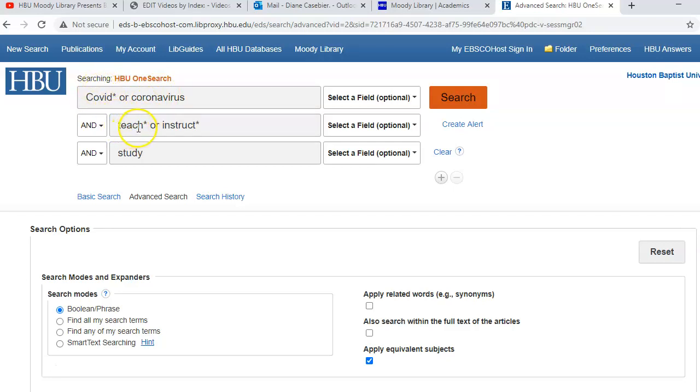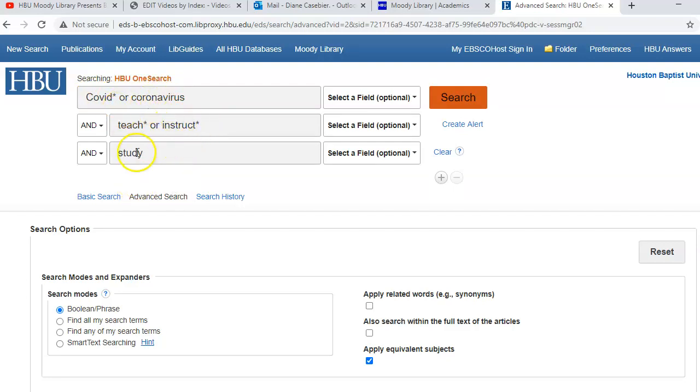I get teach, teacher, teaching, anything after this, instructor, instructing, anything after the T, either one of these words, so it's going to narrow it down. I'm going to have everything with coronavirus, everything with COVID, and I'm going to have those two with any form of teach and any form of instruction.